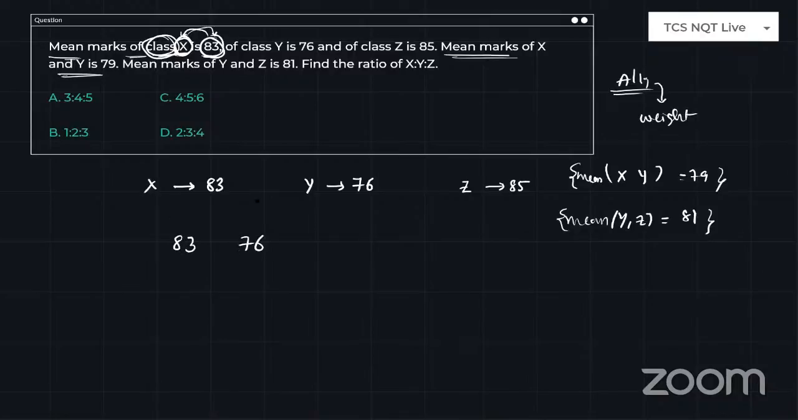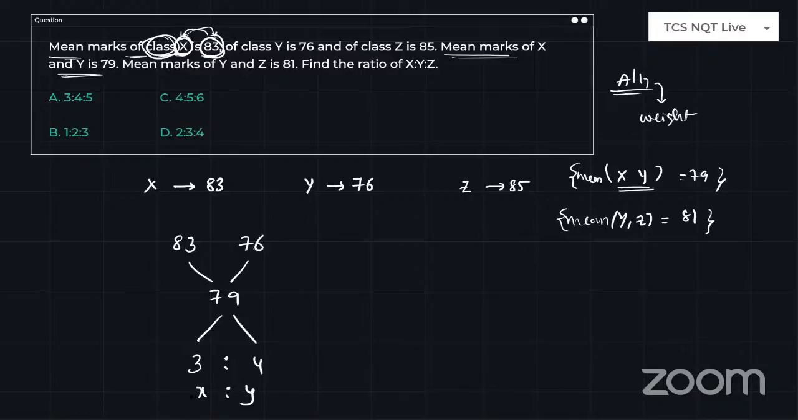83 and 76 are the X and Y values, and the mean of these two is 79. Then what is the butterfly ratio? This is what you have to do always, right? 83 minus 79 difference is 4, 76 and 79 difference is 3. So X is to Y is 3 is to 4.